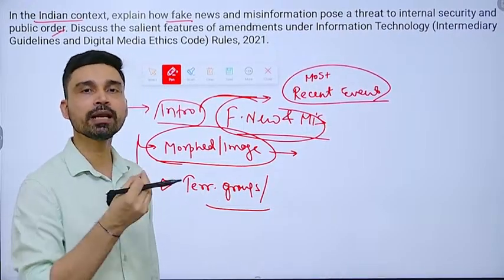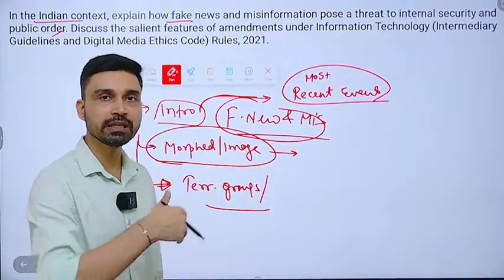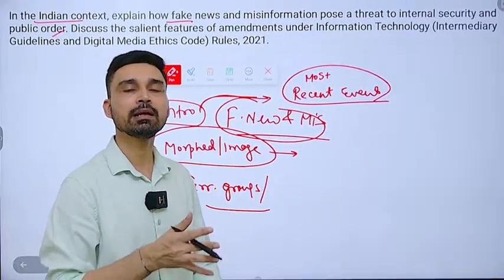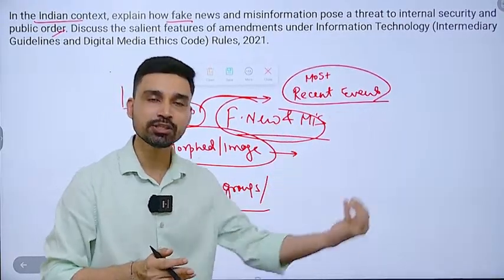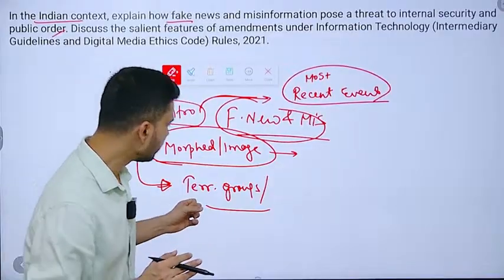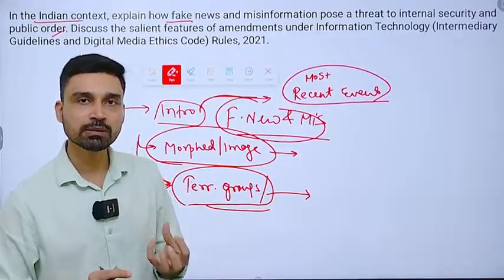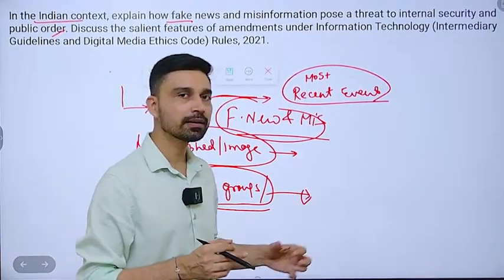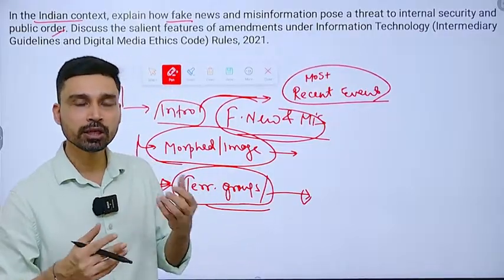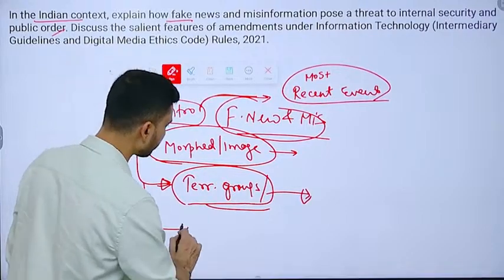People can start losing faith in their elected representatives and government-appointed officials, and they might feel that the government is taking some action that might go against the interest of the public. So terrorist groups can use this as a way to create a kind of mistrust among the community and use this situation to further radicalize society and recruit members to carry out heinous acts. That is the second effect we can see.